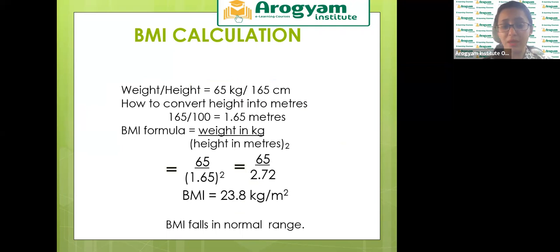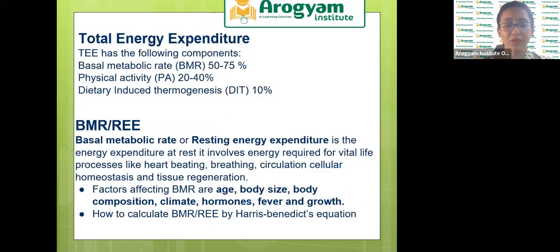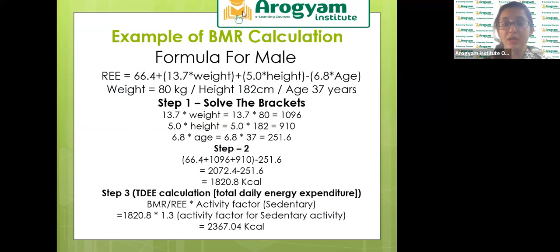This was about BMI. Then we go into BMR calculation. We use a different equation for males and a different equation for females. For males, the equation is this. In this, we need four things: weight, height, age, and the activity factor. The activity factor we will take from PAL values, which is also given in the PDF.